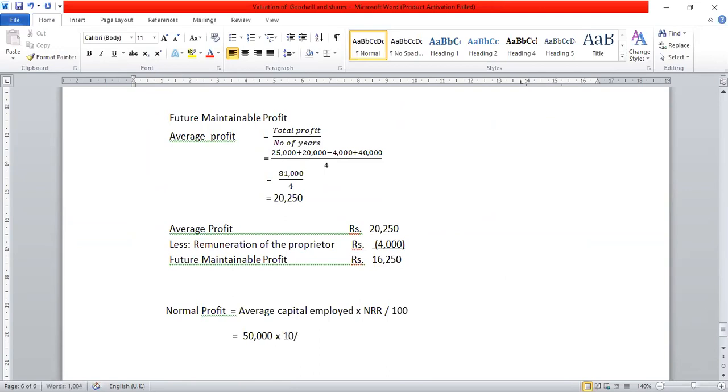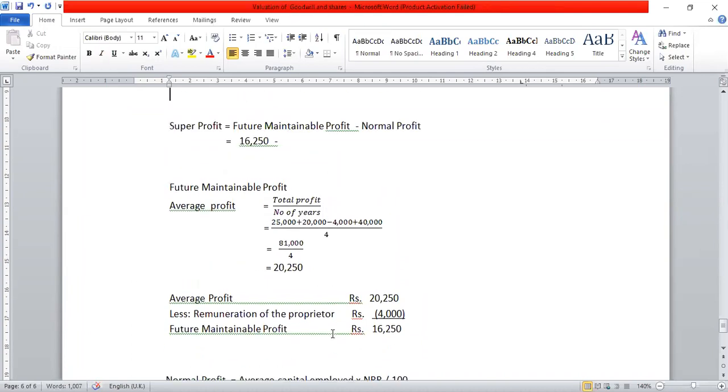So into 10 divided by 100. So it will become 50,000 into 10 divided by 100. What will be the normal profit? Use calculators if you can't do it. 50,000 into 10 divided by 100, 5,000. Okay, so just put the amount here. 16,250 minus normal profit 5,000.